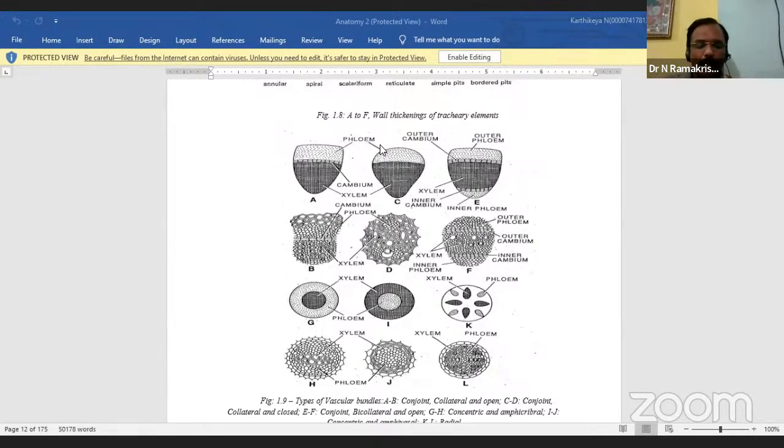What is the main activity of the primary xylem? It is formed by the activity of the procambium in the apical meristems. That is the main function of primary xylem. Second, protoxylem and metaxylem are very distinct.